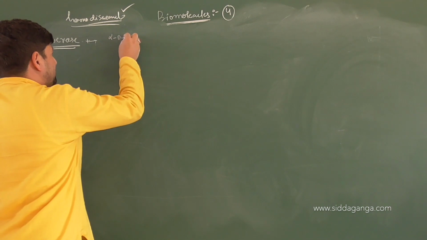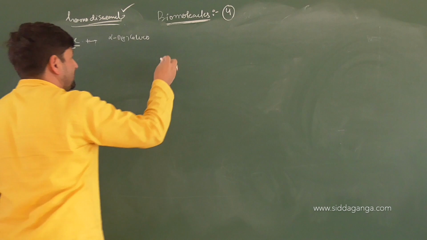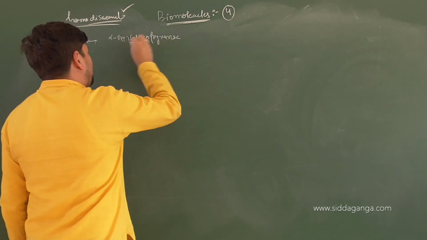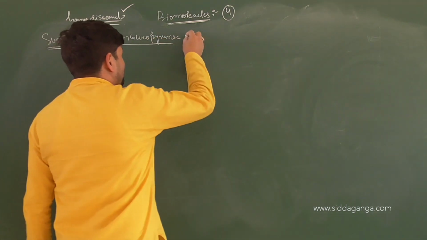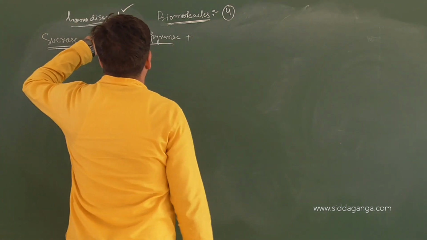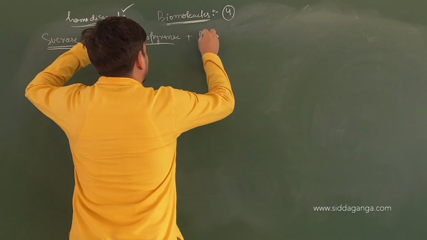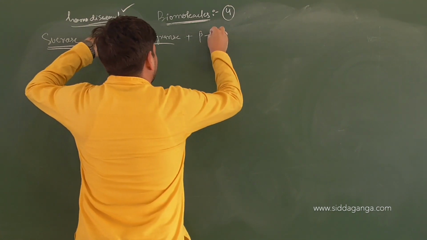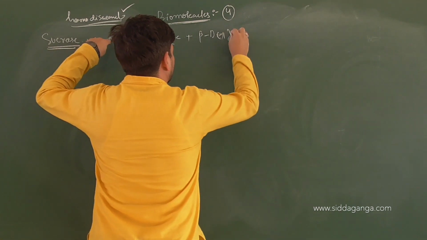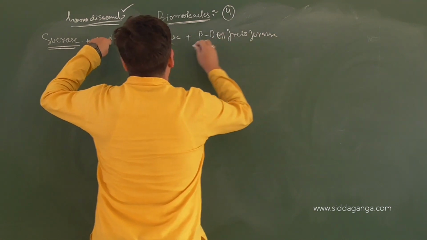alpha D plus glucopyranose plus beta D minus fructofuranose.